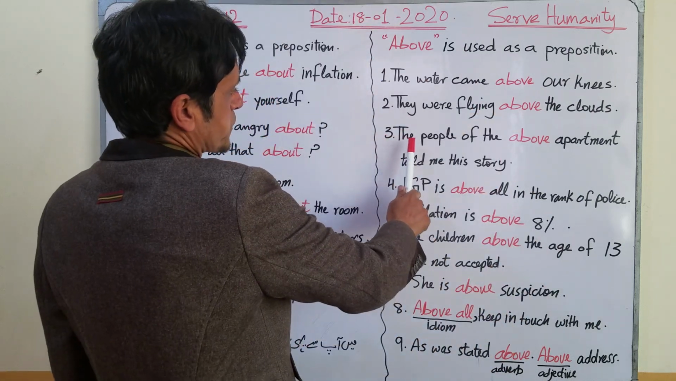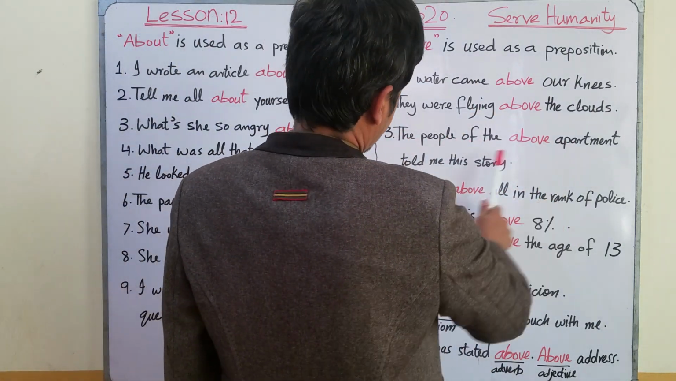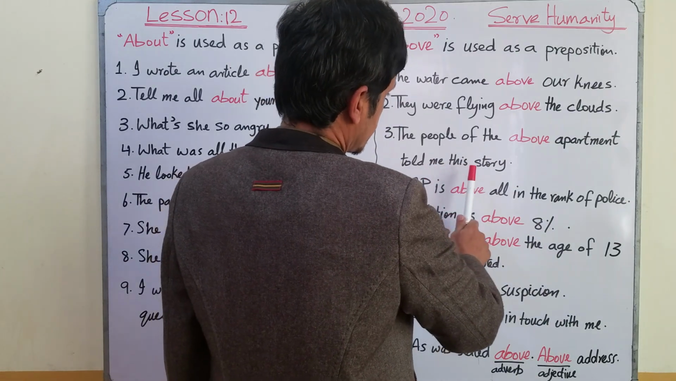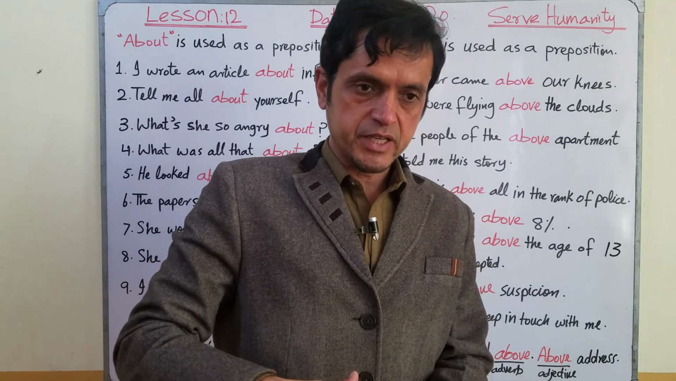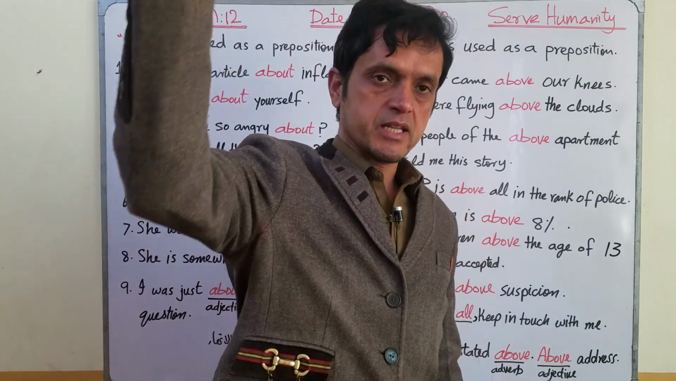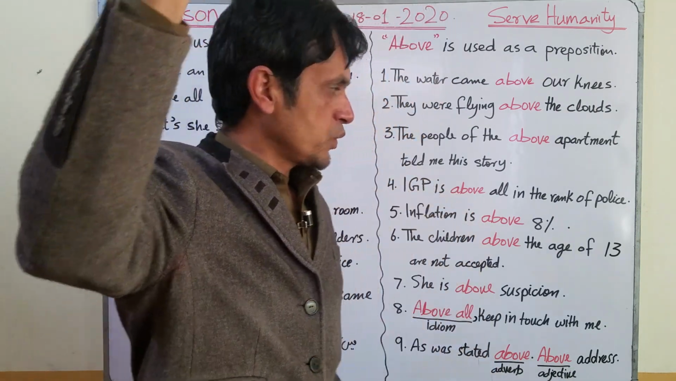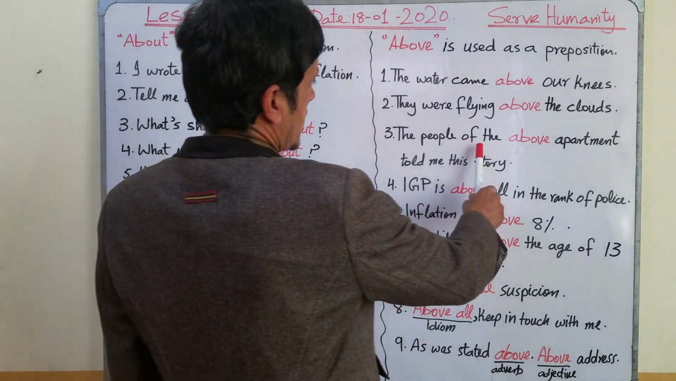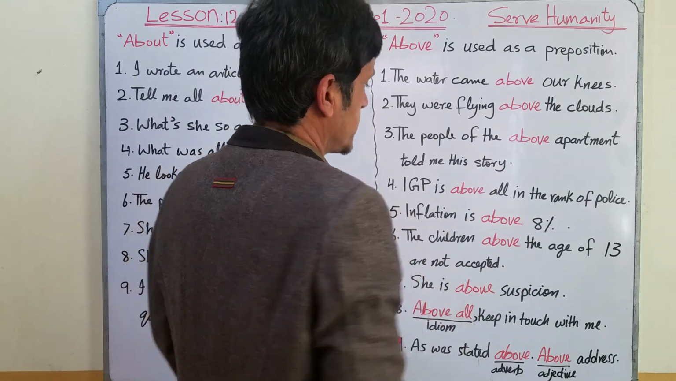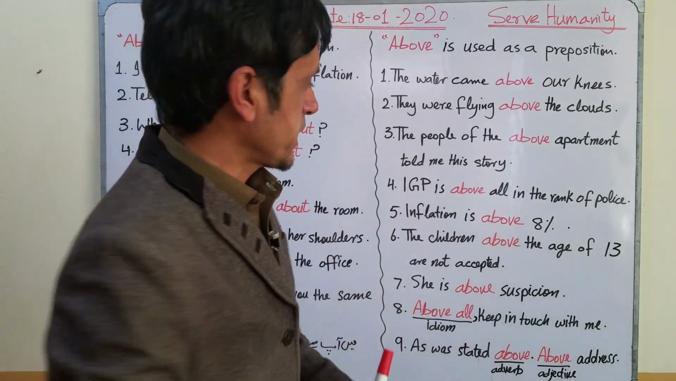Number 3. The people of the above apartment told me this story. For example, if you are living here and another family is living above your apartment, you can say here, the people of the above apartment told me this story.